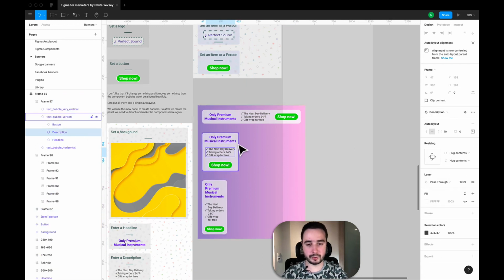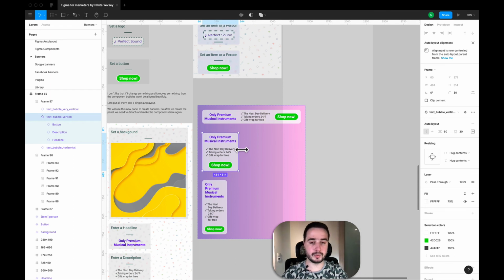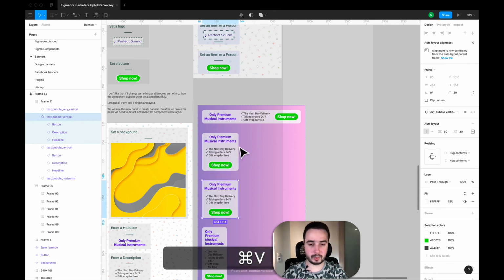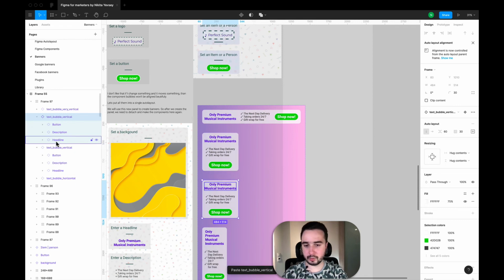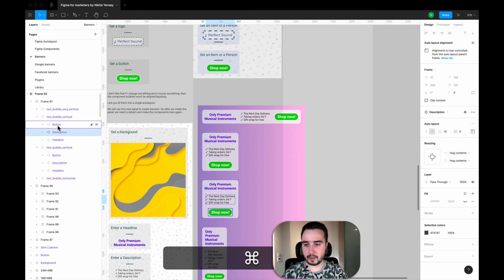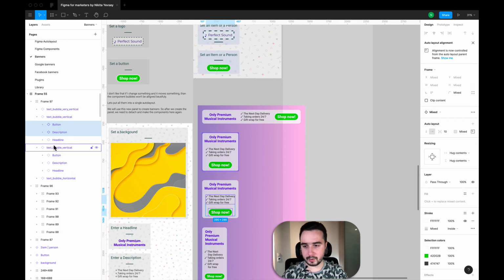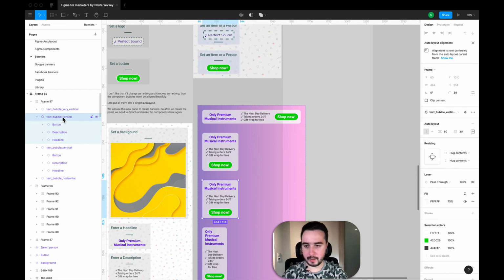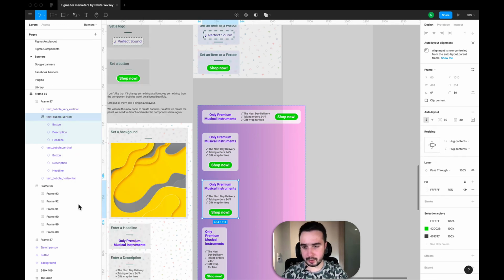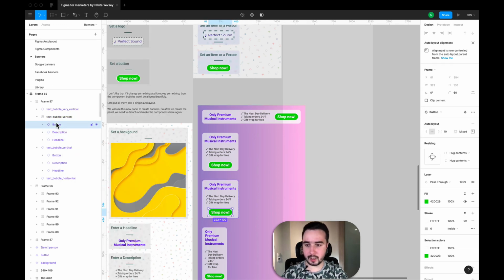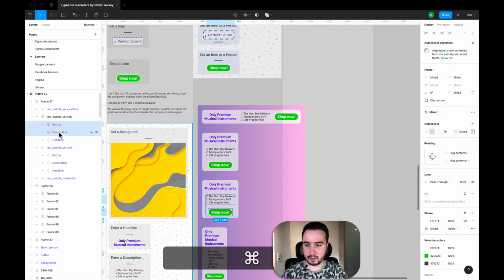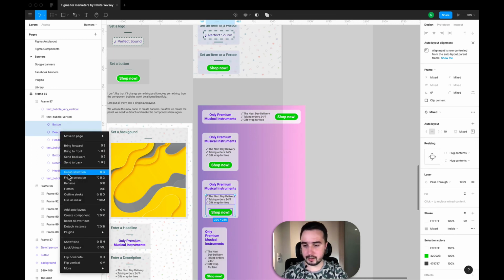For example, we want to, I don't know, combine these elements in some different way. For example, we want to combine button and description and make them separate. I have to detach this text bubble at first. Now I select button and description.